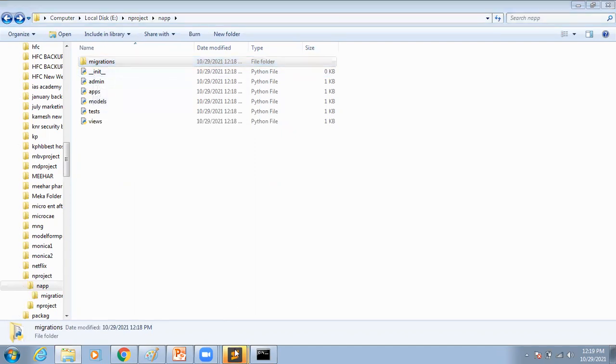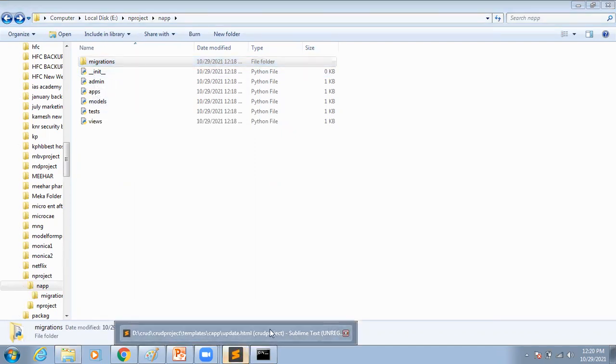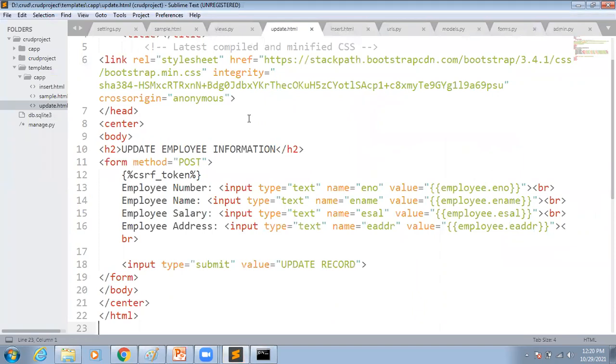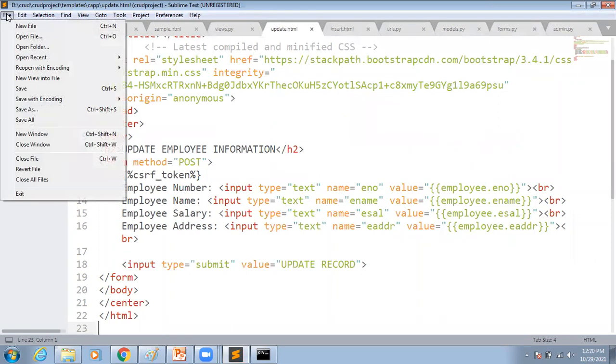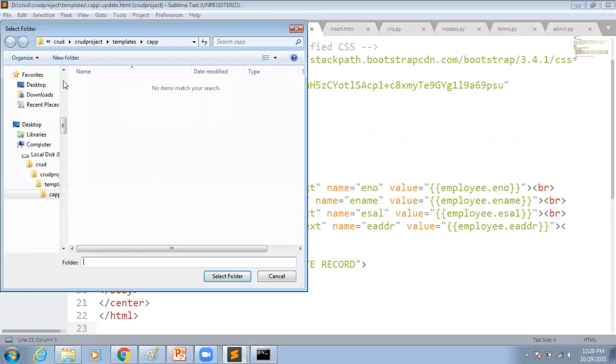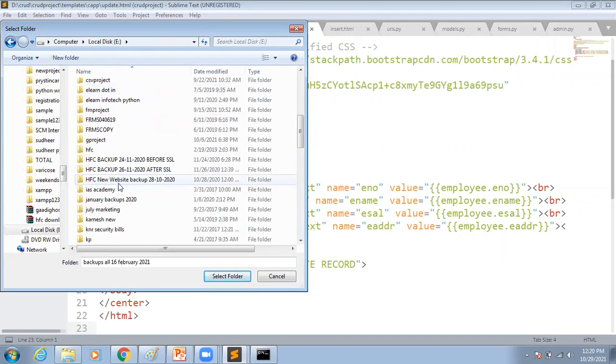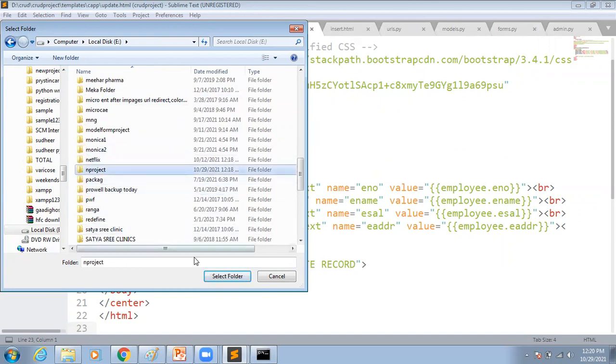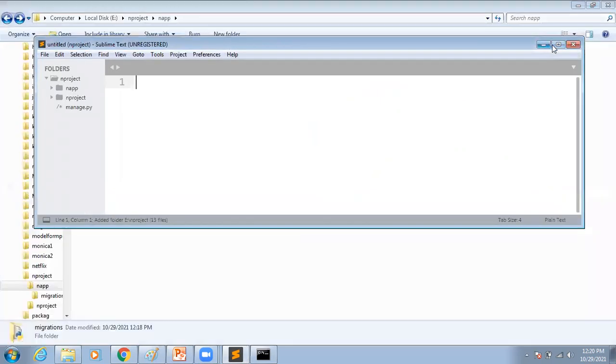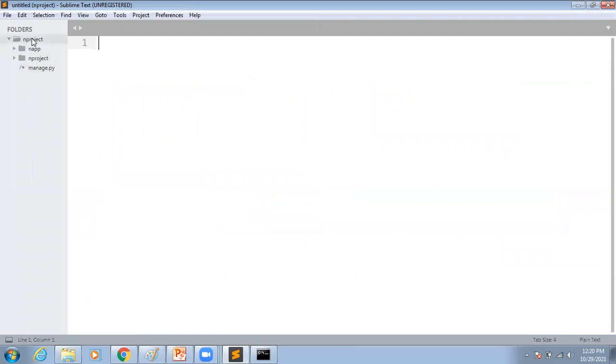Now, we have some source editors like Atom, Sublime, PyCharm, Notepad++, like so many editors are there. By using Sublime, I am going to upload my entire project so that I can finish the remaining steps. So just go to File and open your project folder here. My project name is N project. Now we can see here the main project folder, app folder, sub project, and manage.py.